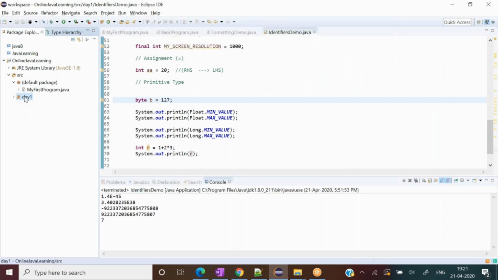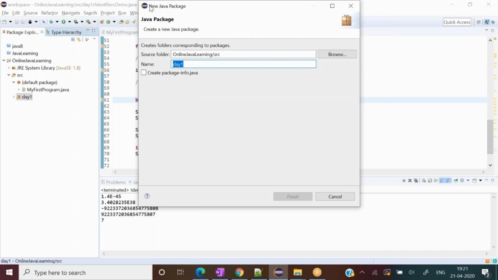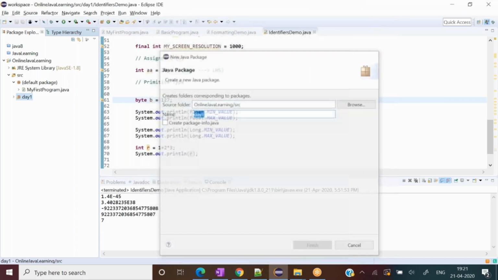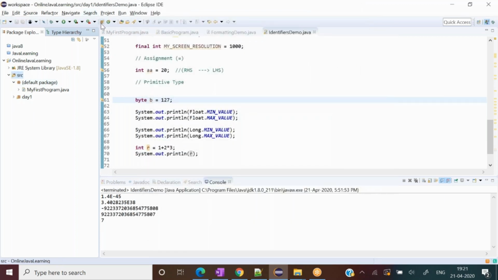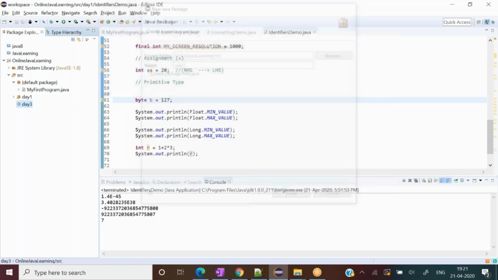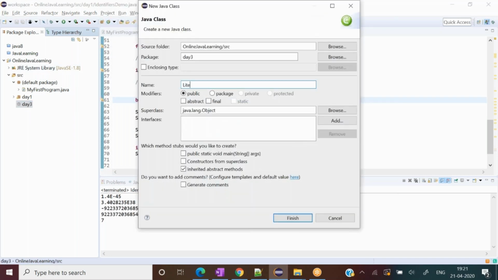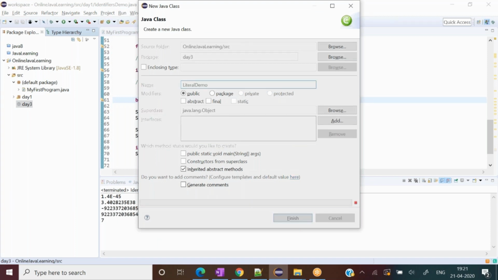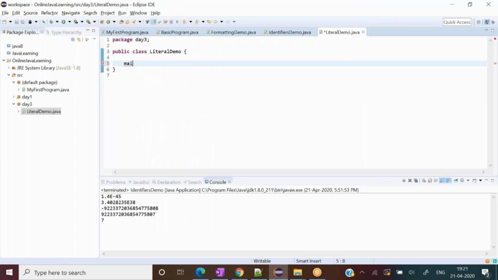Let me create a package day by day, that will make more sense. I can share all those later on. Literal demo. Okay, here is the main method.